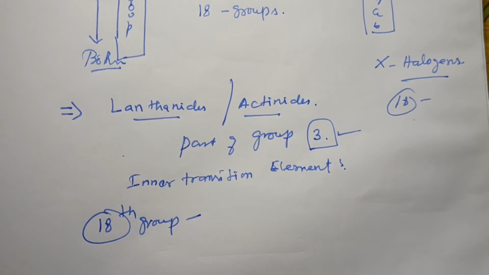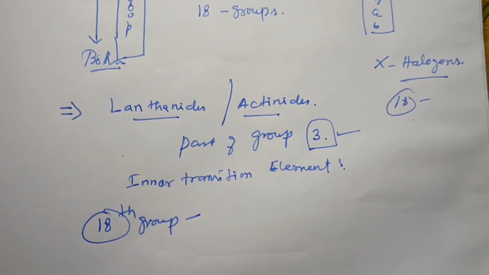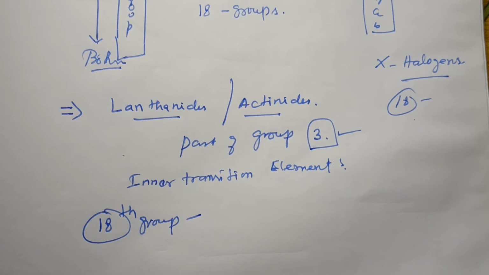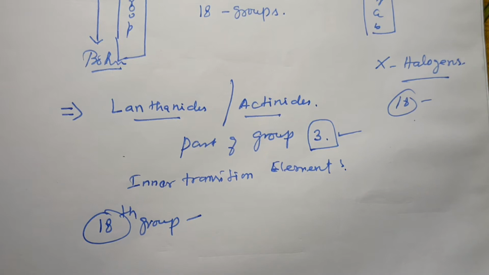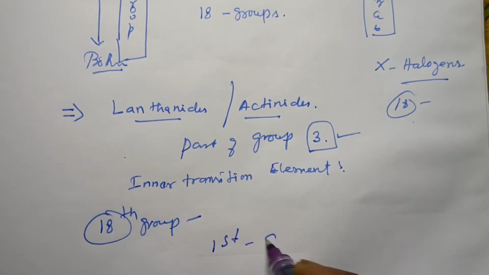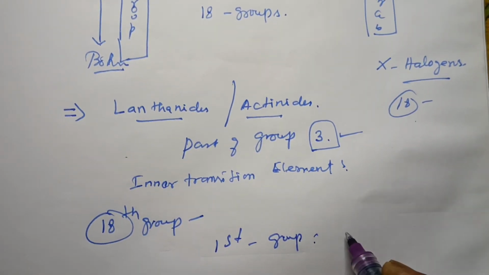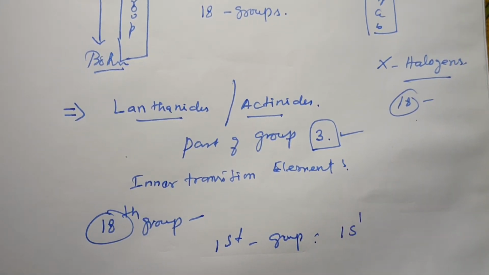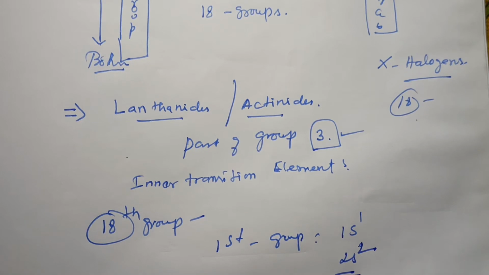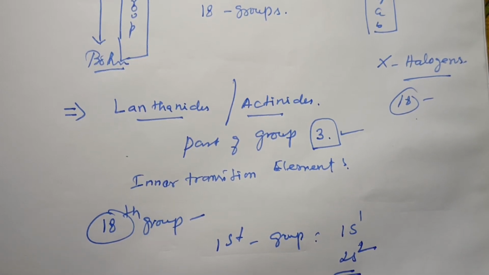The electronic configuration follows an order. For example, the first group is 1s1, and the second group is 2s2. So these arrangements appear like this.